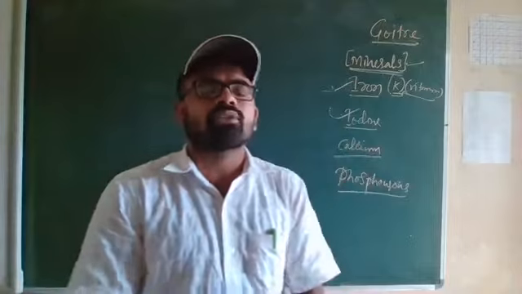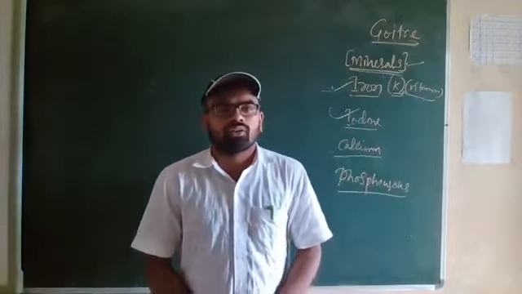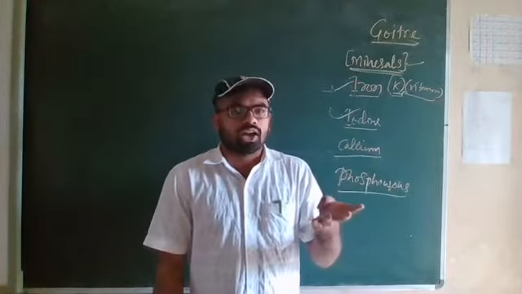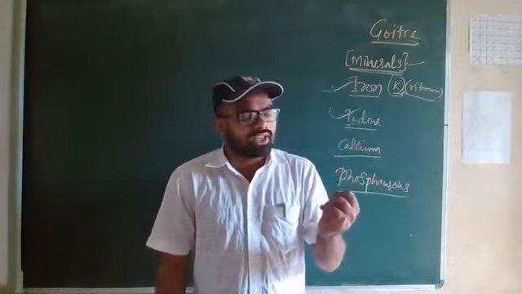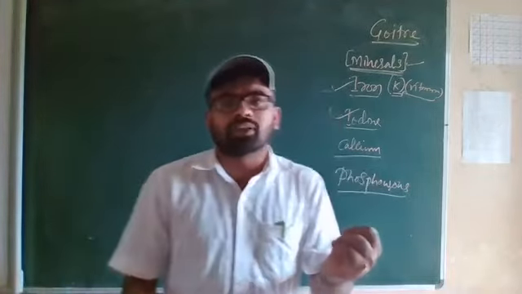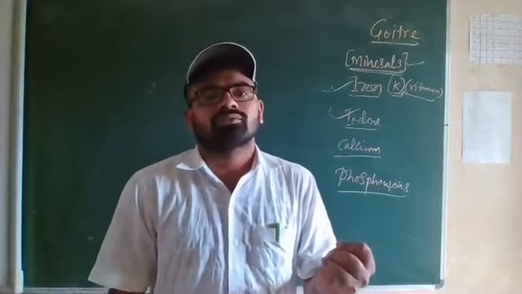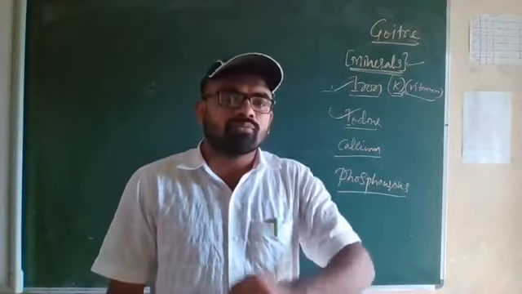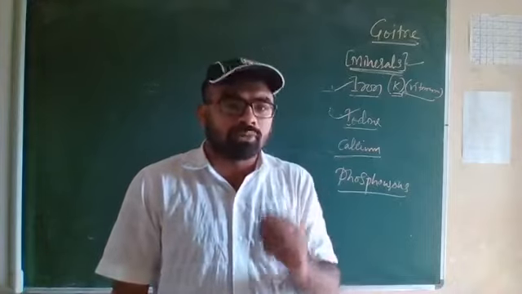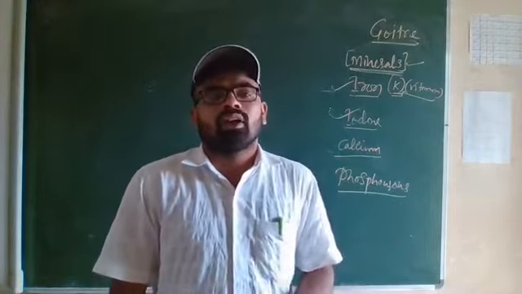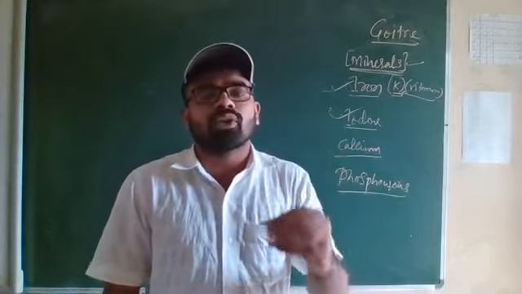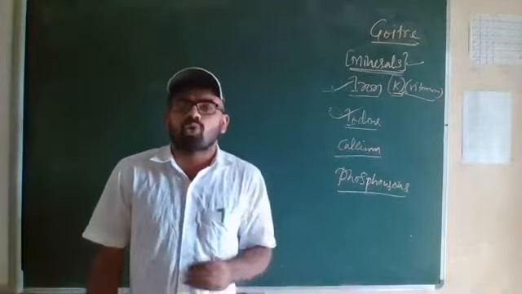So apart from carbohydrates, proteins, fats, vitamin A, B, C, D, vitamin K, and minerals, iron, iodine, calcium and phosphorus, our body needs some dietary fibers and water.